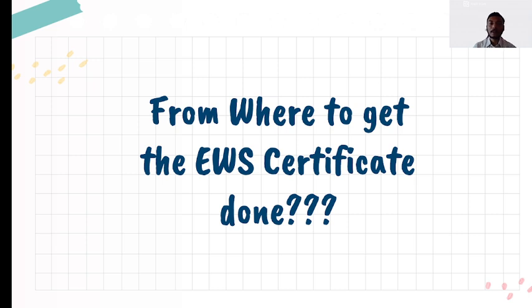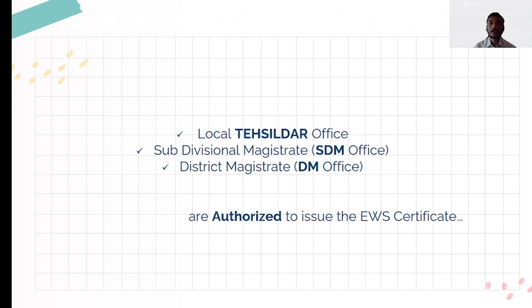From where to get the EWS certificate done? We've got the local Tahsildar office, sub-divisional magistrate or SDM office, district magistrate or DM office. All of these three government officials are authorized to issue the EWS certificate. Now we have got to know the eligibility under EWS category and how the EWS certificate could be obtained.